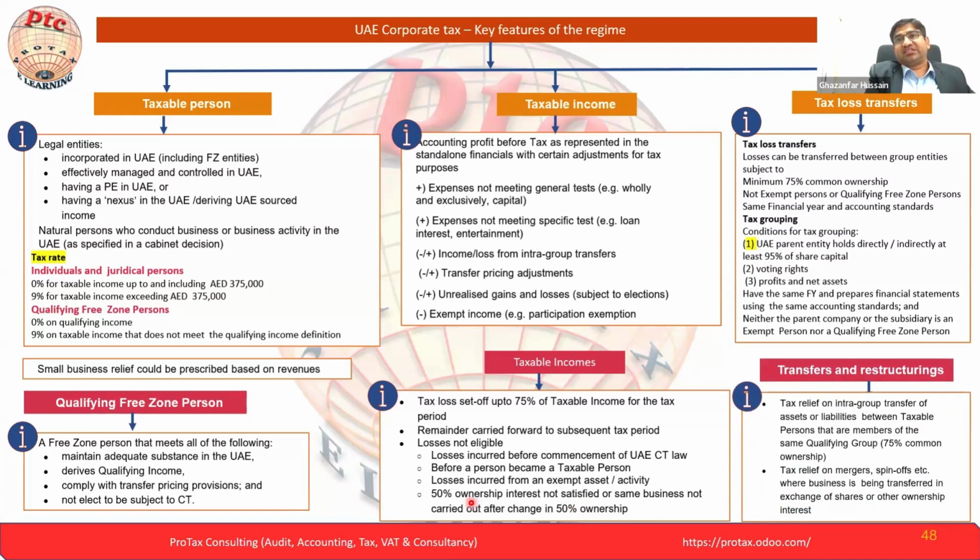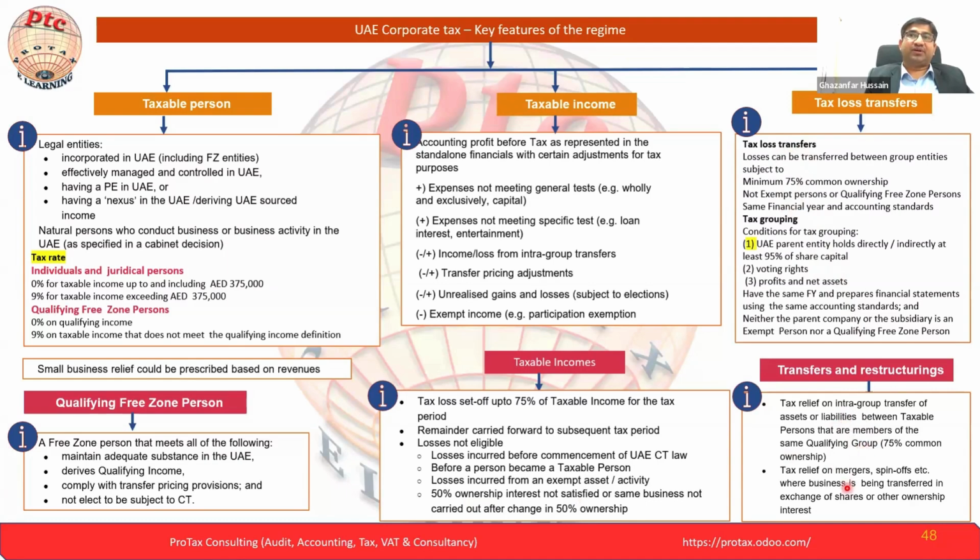Transfer and restructuring. Tax relief on intra-group transfer, maybe of assets or liabilities between the intra-group. So here we will see the qualifying group with 75% common shareholding. Here we are checking the tax transfer of losses. These are different: transfer and restructuring are different. Tax group is different, tax loss transfer group is different, tax restructuring is different. So we will understand all this.